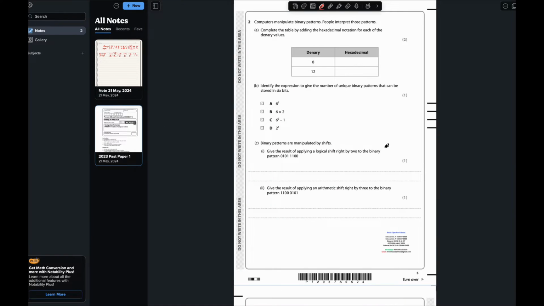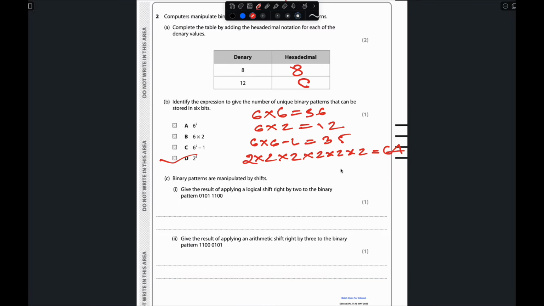So if we move to our question, this one will be 8 and this one will be, sorry, not 12, this one will be C. Question number C: binary patterns are manipulated by shifts. Give the result of applying a logical shift right by 2 to the binary pattern.